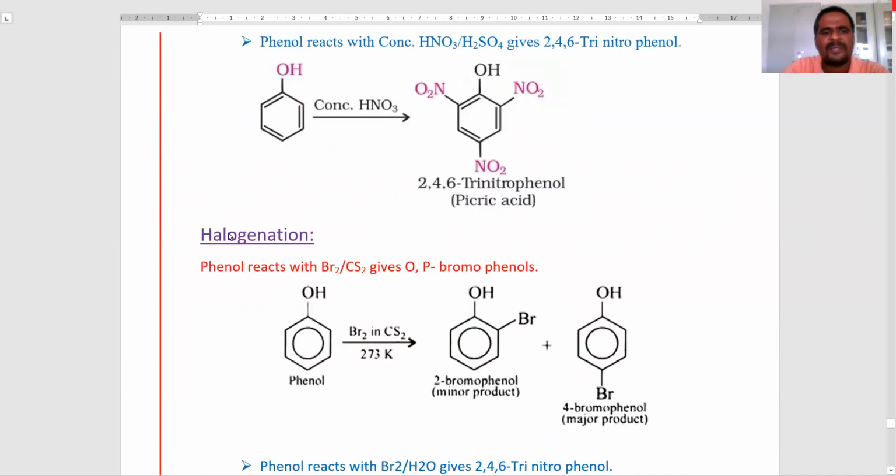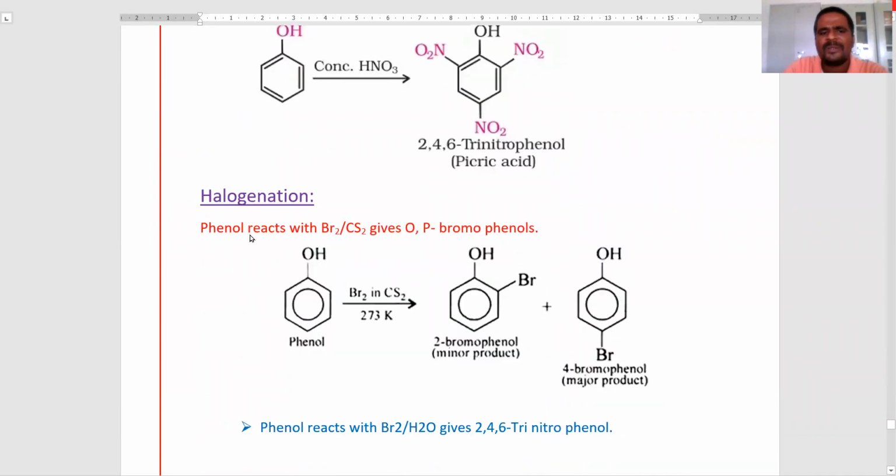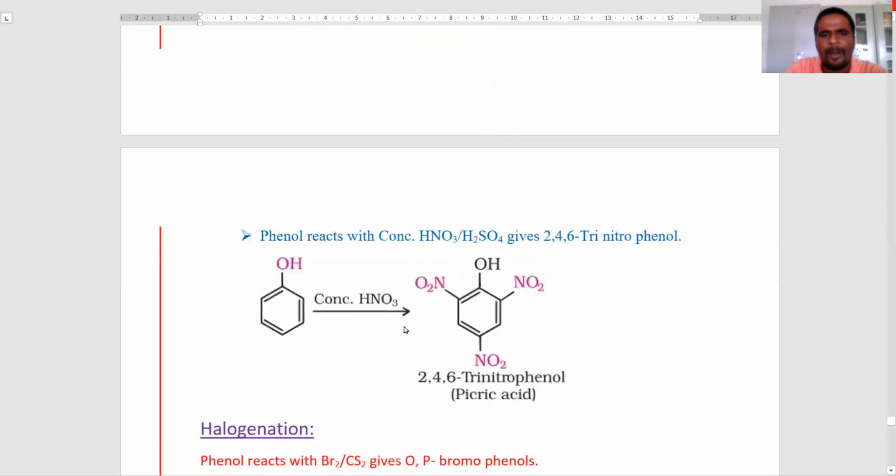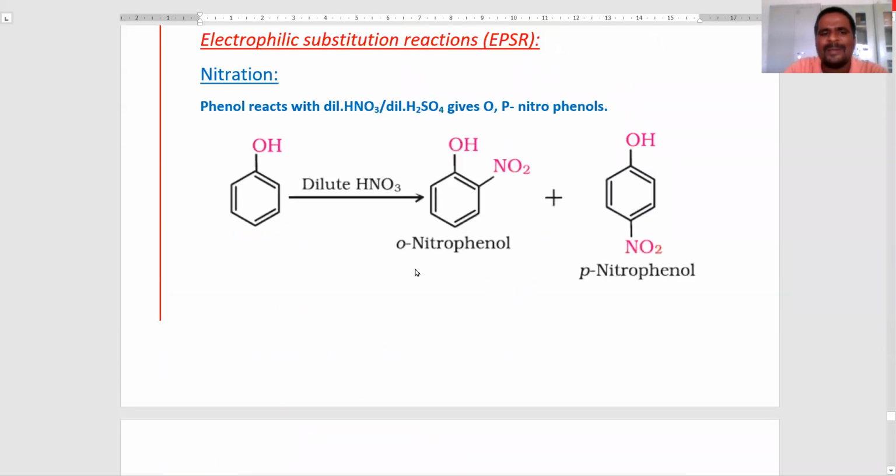Next reaction is halogenation. Phenols react with bromine in carbon disulfide to give ortho and para bromophenols. Here the bromine is the electrophile, the bromonium ion. In the previous case, the nitronium ion is the electrophile.